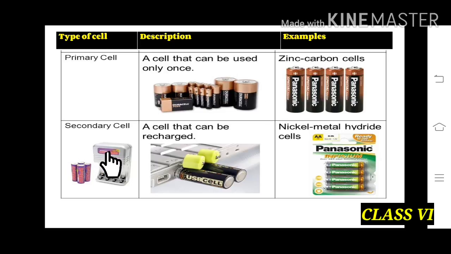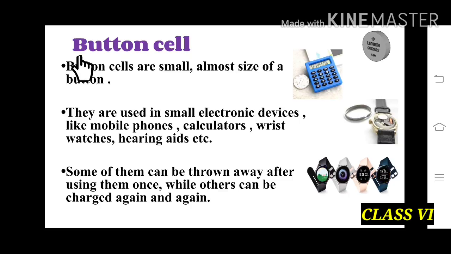Secondary cell. A cell that can be recharged. So we can see that these cells are recharged by a USB port. And examples are nickel metal hydride cell. And these Panasonic cells are made of nickel metal hydride. Children, now I am going to explain to you about the button cell.